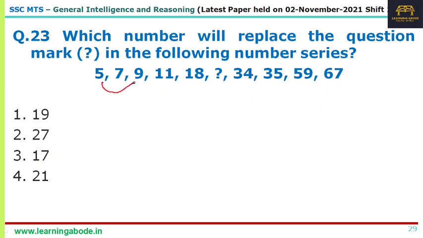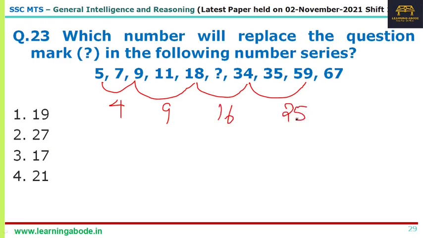So for example 5 and 9, 9 and 18, 18 and 34, 34 and 59. The difference is 4, then 9, then 16, then 25. So the difference between the alternate numbers is a square.